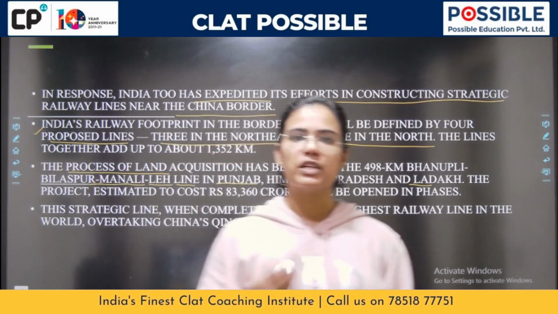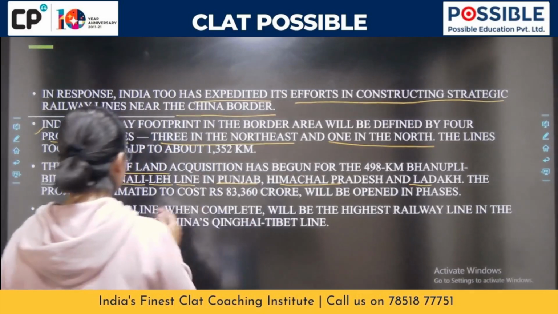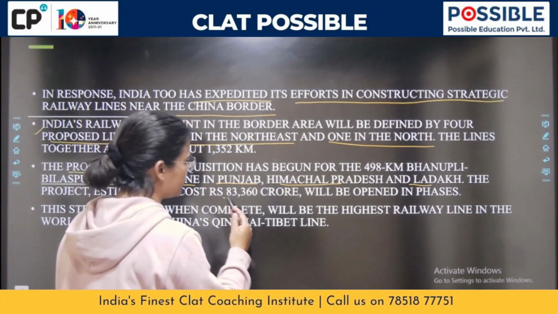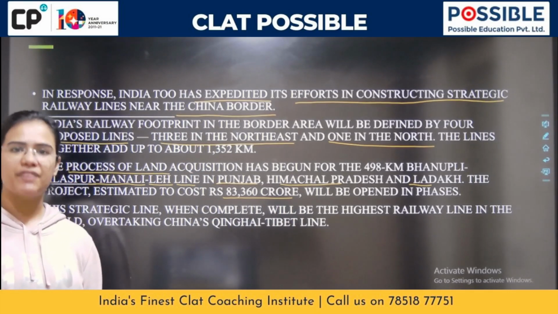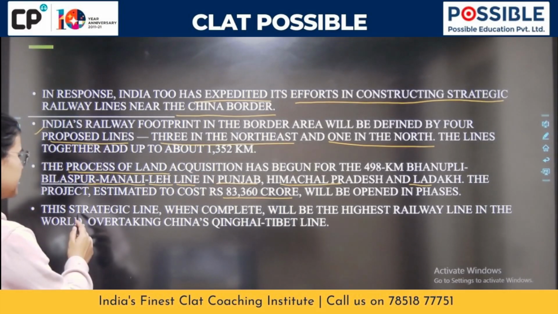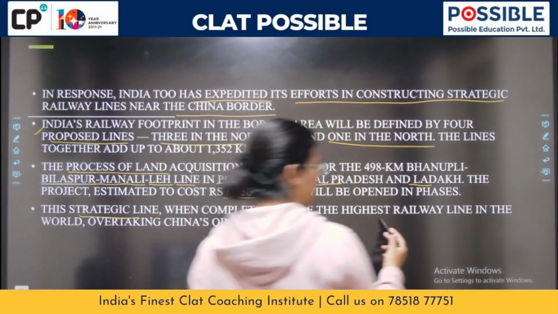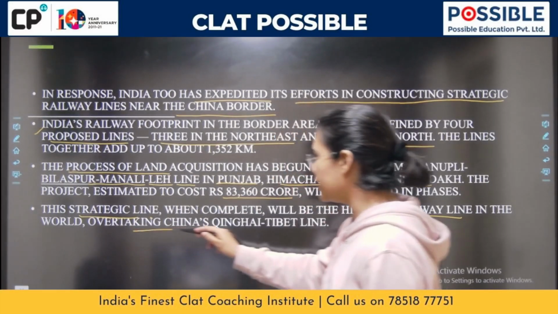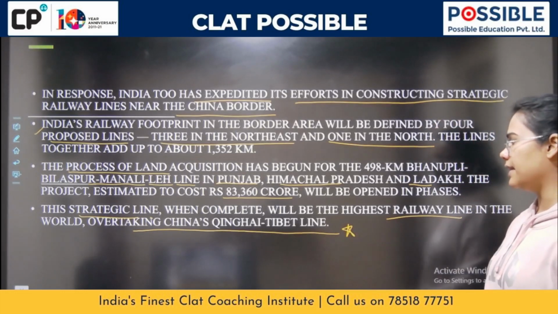The northern and the western command of the Indian Army will be spearheading this, right? The project is estimated to cost 83,360 crore, and it will be opened up in phases. Fine. This strategic line, when complete, will be the highest railway line in the world, overtaking China's Qinghai Tibet line.